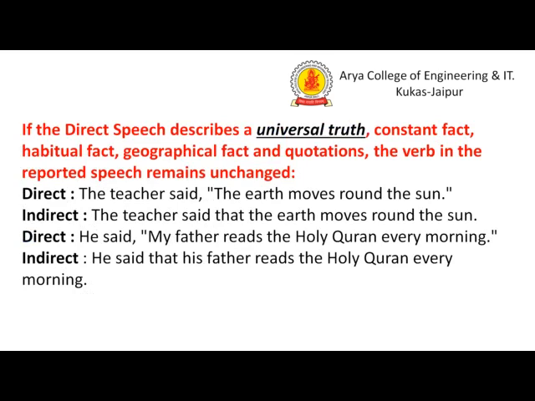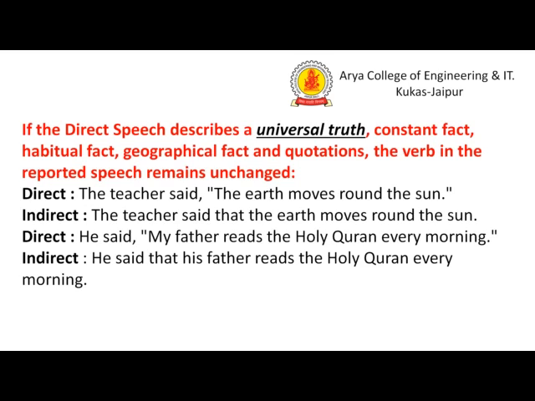This rule is basically based on the universal truth, and we can understand that if the sentence represents a universal fact, then there should be no change. So throughout this you can just learn it. If it is a universal truth, constant fact, habitual fact, geographical fact or quotation, the verb in the reported speech remains unchanged. That means there should be no change. Here is the example we have with us.